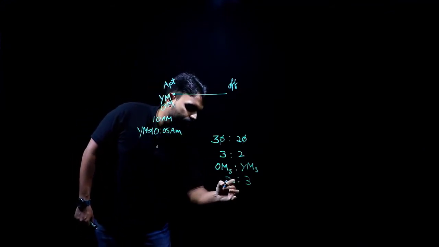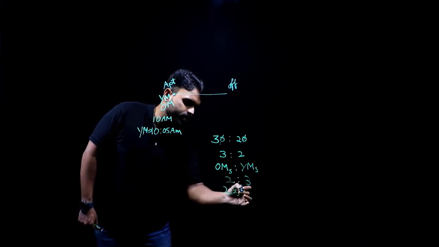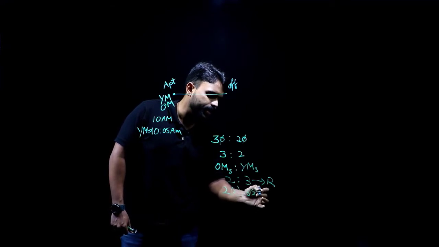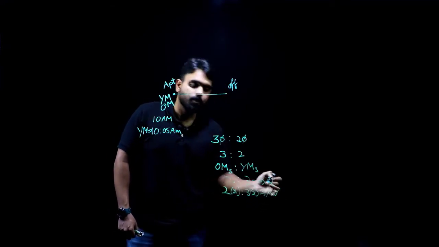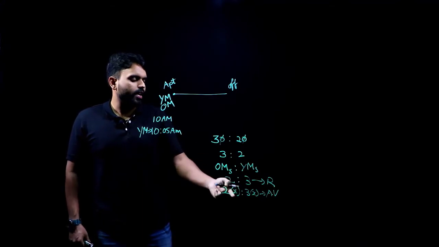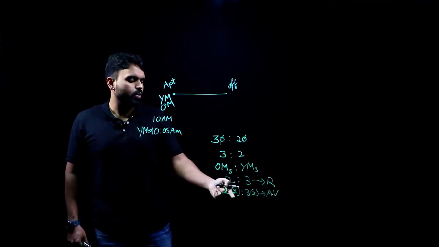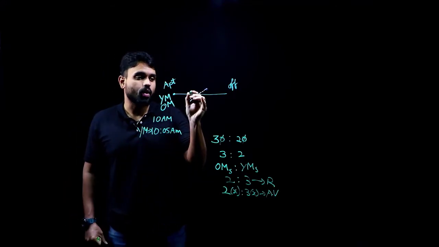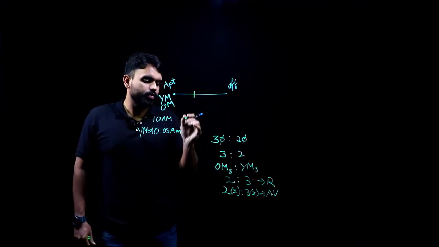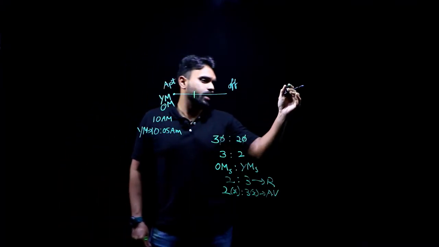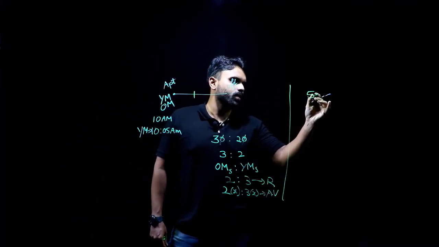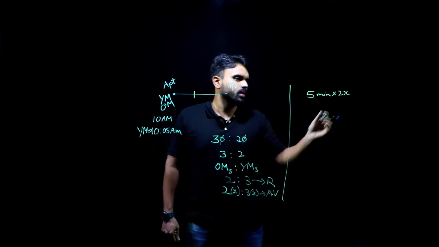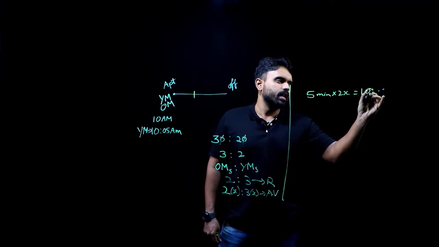Now, how much time did the old man walk for? The old man walked for 5 minutes, at what speed? 2x. This is the ratio that is given to us. The actual values will be 2x and 3x. For 5 minutes, if he walked at the speed of 2x, how much distance did he cover? 5 into 2x, so he covered a distance of 10x.